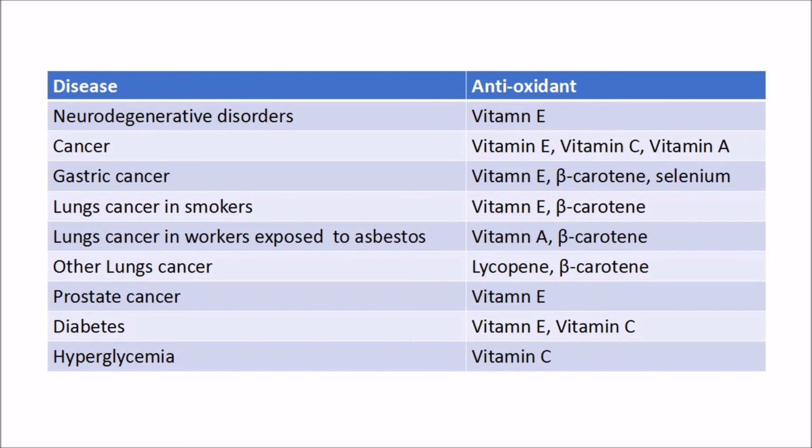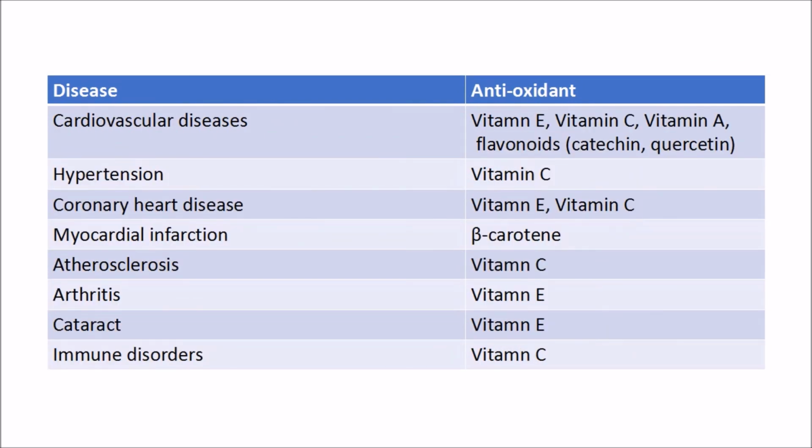In prostate cancer, vitamin E is useful. In diabetes, vitamin E and vitamin C are useful. In cardiovascular diseases, vitamin E, vitamin C, vitamin A, flavonoids all are useful. In myocardial infarction, there is beta carotene. In cataract, vitamin E is useful. In immune disorders, vitamin C is useful. So some examples are given here, which antioxidant can be used against which disease.